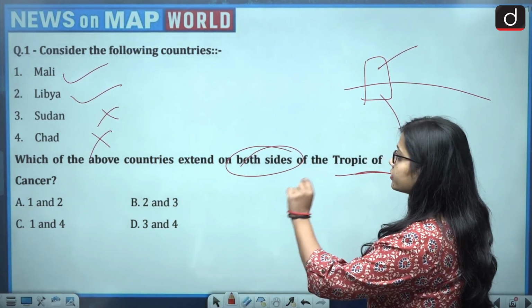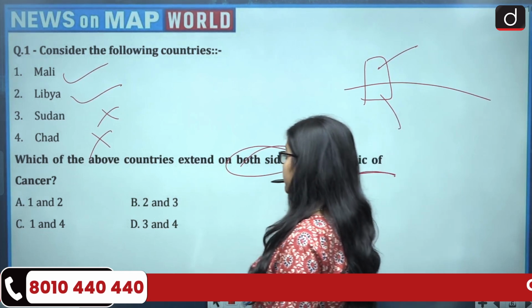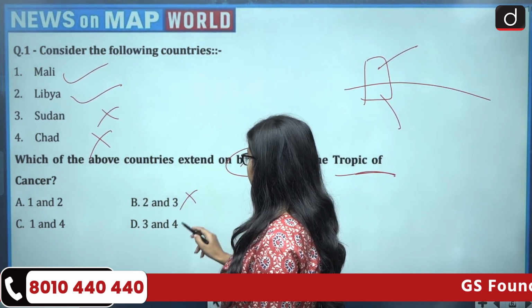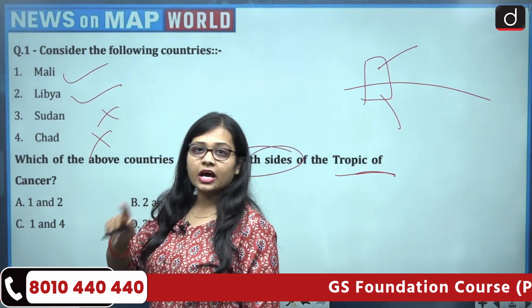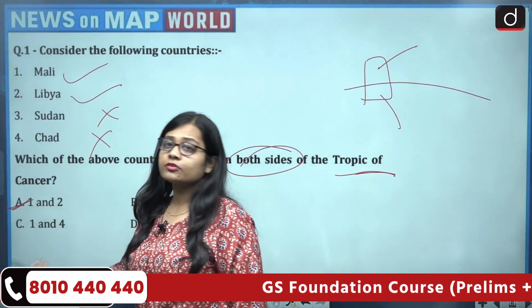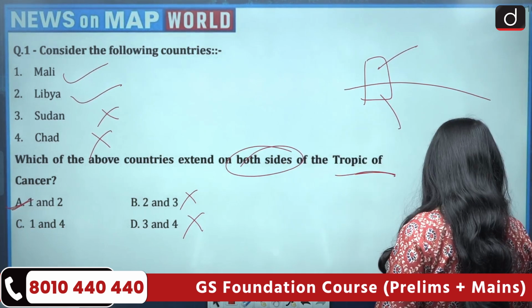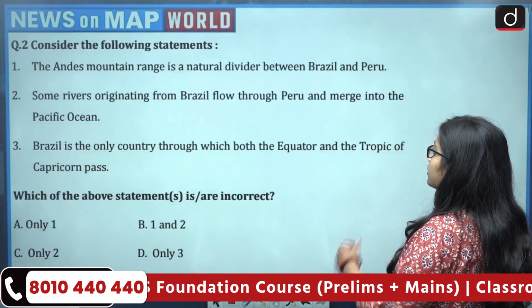Now if the second, third and fourth get eliminated, B becomes wrong, D becomes wrong. So the correct answer is 1 and 2. So the correct answer is option A, that is 1 and 2. Now moving on to the next question.